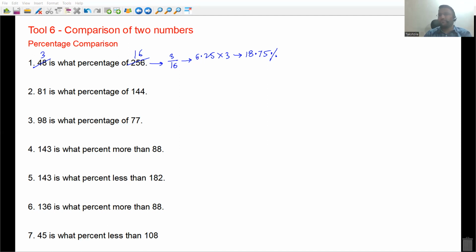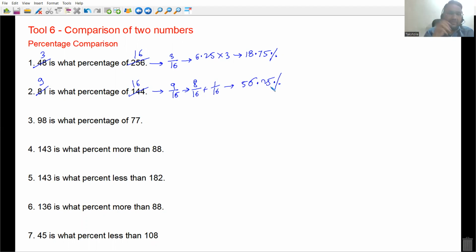So 81 and 144, the common factor is 9, everyone. 9 nines are 81 and 9 16s are 144. This is 9 by 16. Okay, let's say I don't want to do 9 into 6.25, then you can read it like this: 9 by 16 is 8 by 16 plus 1 by 16. That is 50% plus 6.25%. Okay, everyone.